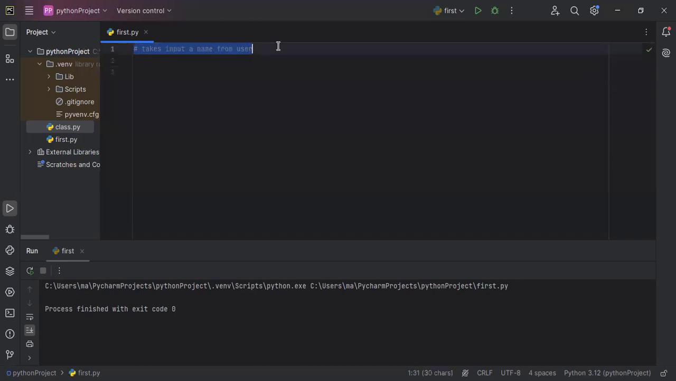What does it mean by comment? In a programming language, you can write whatever you want and that will not execute. That means it will not be read by the interpreter, or you can say a translator. If something is not read by the interpreter, it is known as a comment, and you can use it in programming.